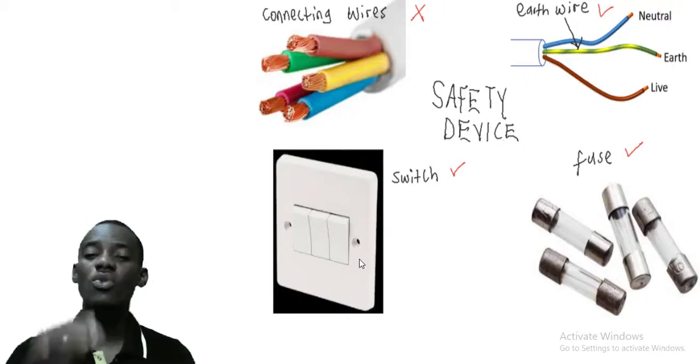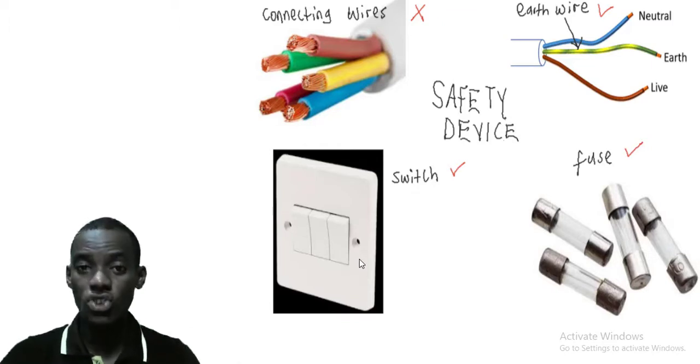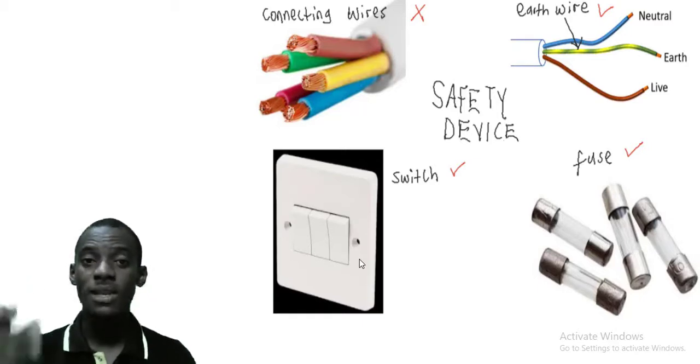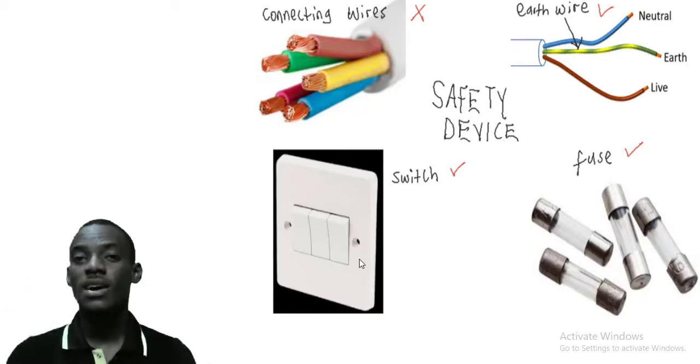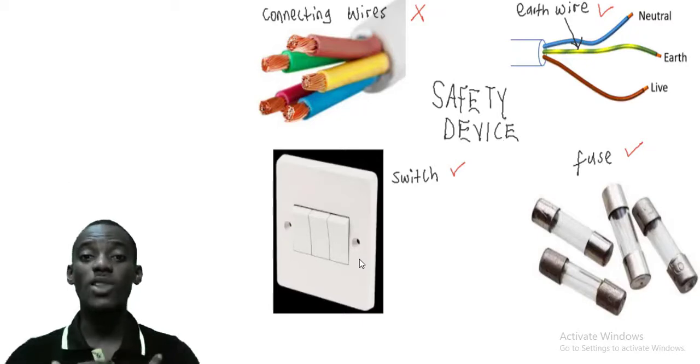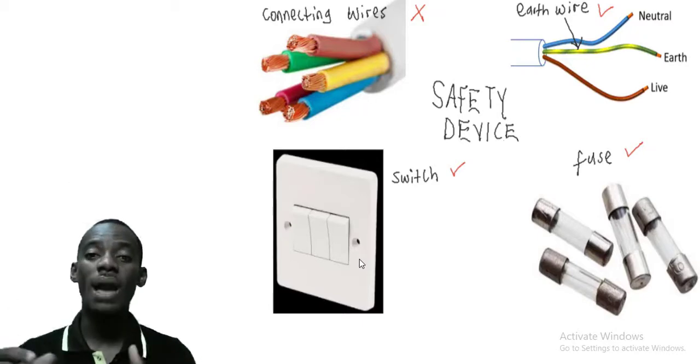So if the current is too high, high current damages things. Instead of my TV getting damaged, the fuse in my TV, as the current is flowing in the wire towards the main setup of my TV, will just burn.